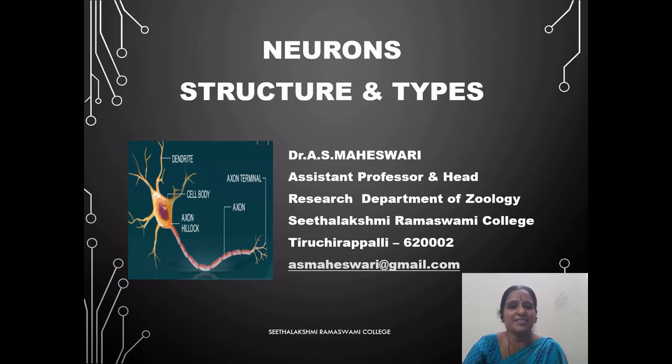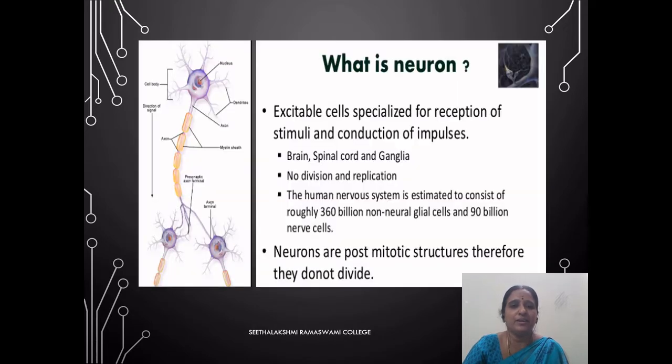In this presentation, we are going to discuss in detail the structure of neurons and their types. Neurons are the basic functional unit of the nervous system. To begin with, what are neurons? These are the excitable cells specialized for the reception of stimuli and conduction of impulses.